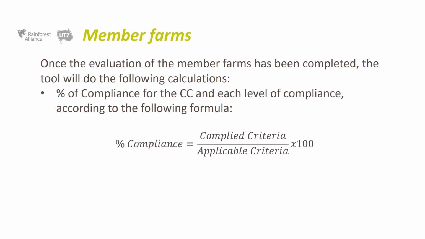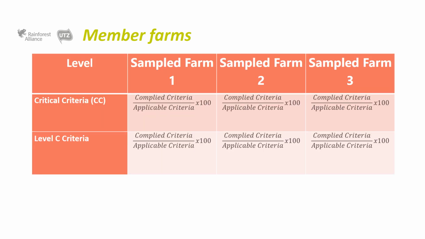Once the evaluation of the entire sample of member farms has been completed and the tool has been filled in correspondingly, the tool will do the following calculations. For each of the member farms, it will calculate the percentage of compliance with the critical criteria in each of the levels, according to the following formula. The following table shows how the compliance results for year 0 of 3 farms would be calculated.